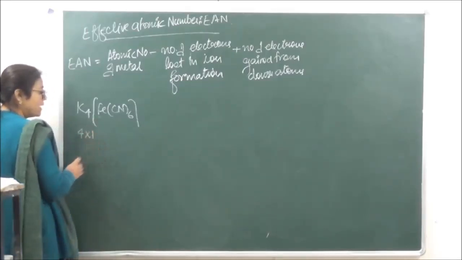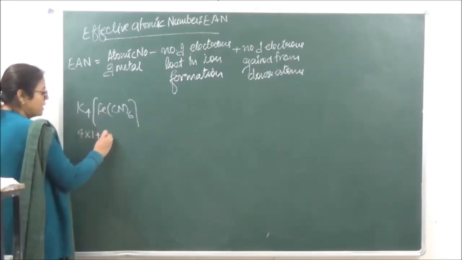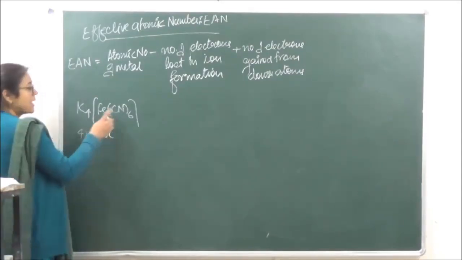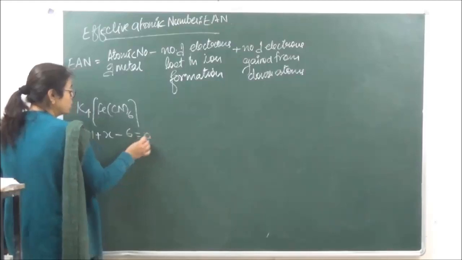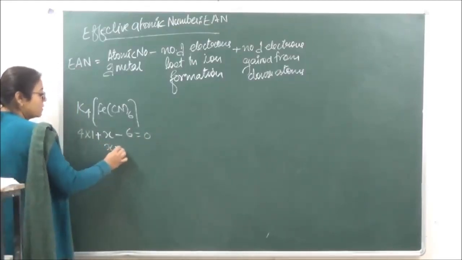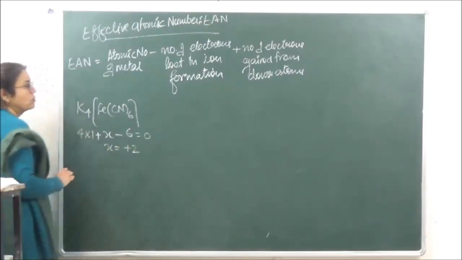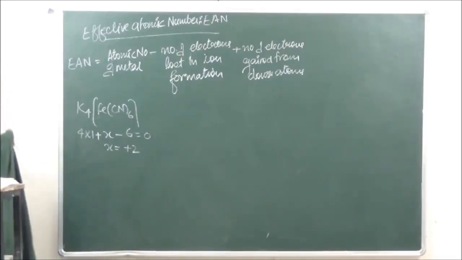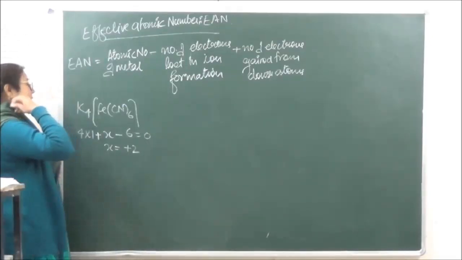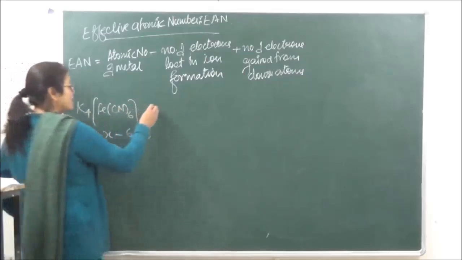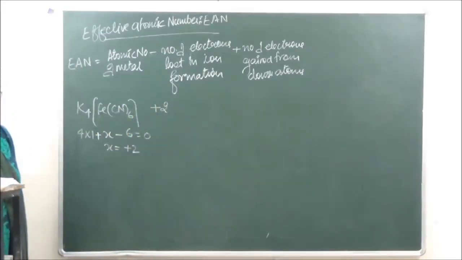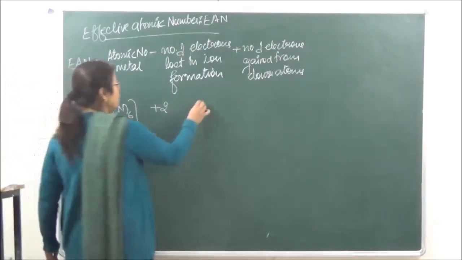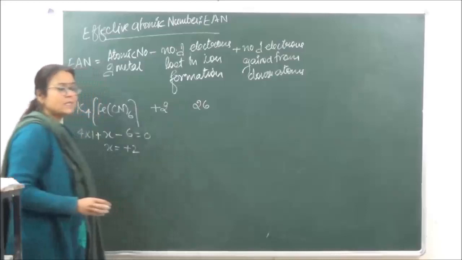4 into 1 plus x, the one we have to calculate. Cyano has one negative charge, so minus 6 into 1, that is equal to 0. X will become equal to plus 2, right? So the oxidation number of iron in this case is going to be plus 2. Okay? Now what is the atomic number of iron? Atomic number of iron is 26.